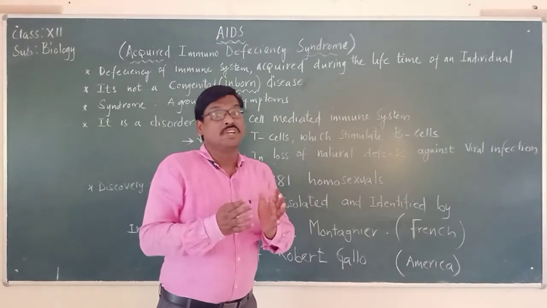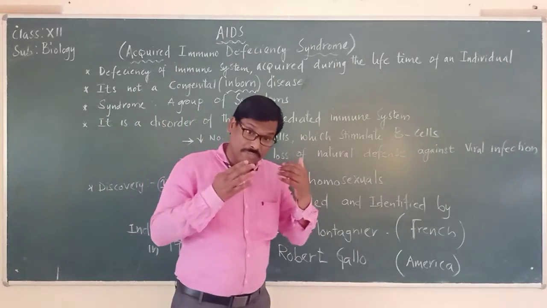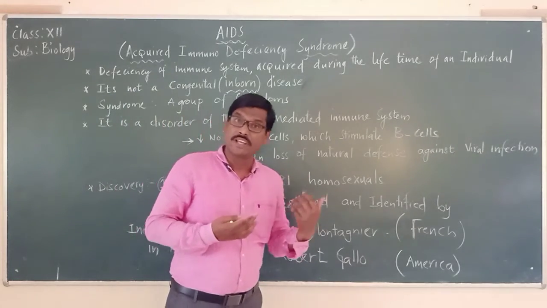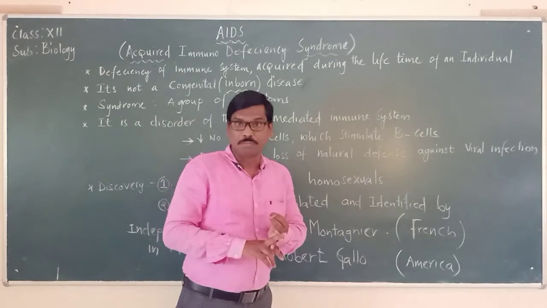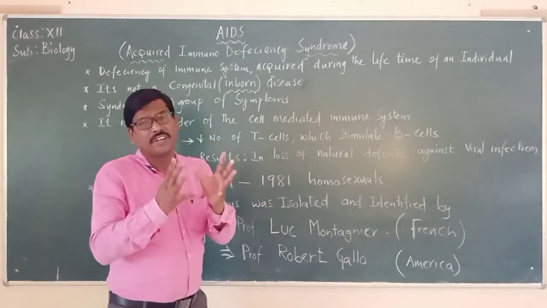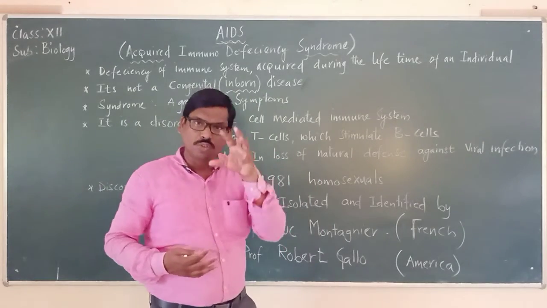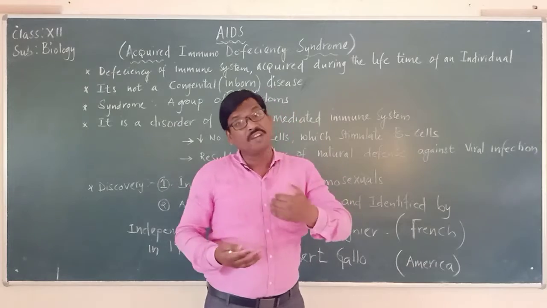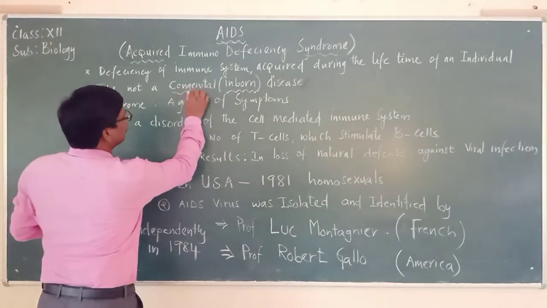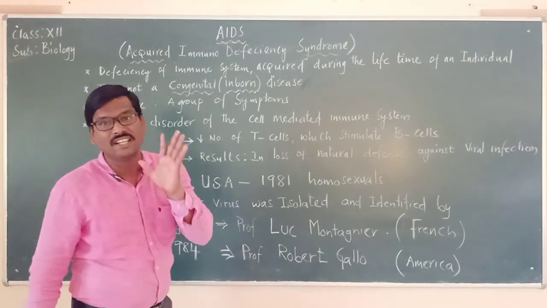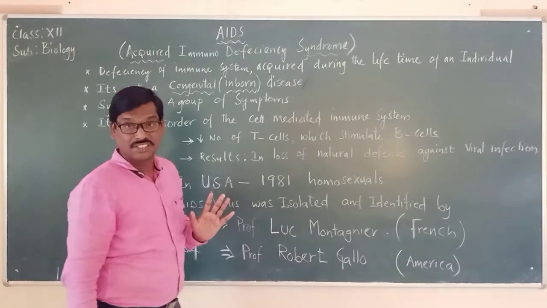There are some diseases present from the birth of the child, like hemophilia or color blindness, and there are different types of such diseases. Those diseases which are there from birth are called inborn, or technically, congenital diseases.